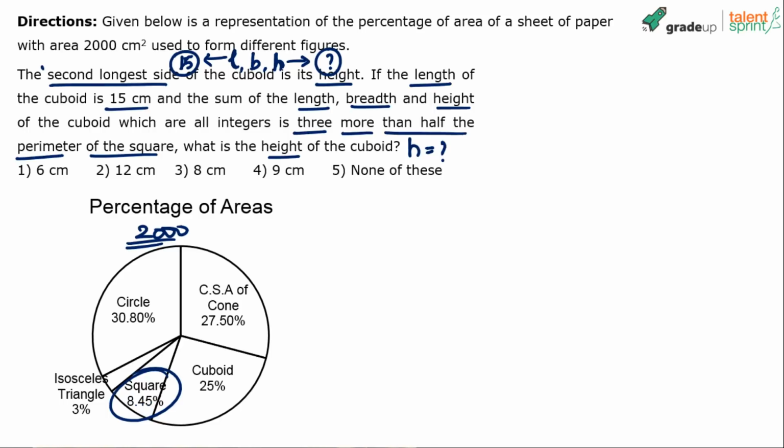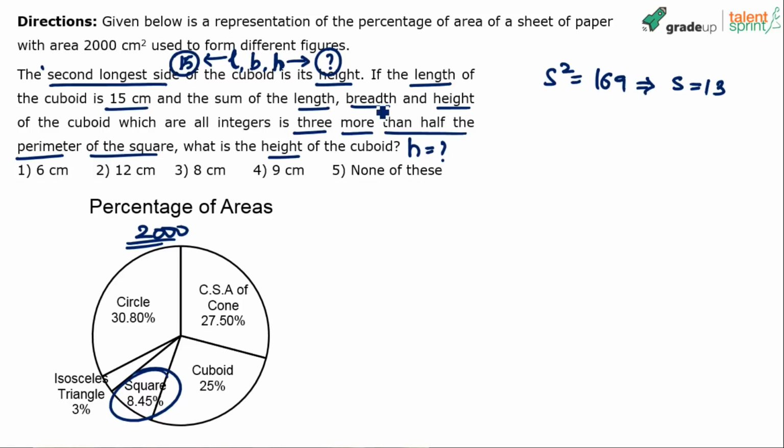Simply 8.45 into 2 is 16.9, into 10 into 20 basically you have to do. So it comes out to be 169. So area of the square is 169, right? S square equals 169, which implies the side of the square is 13. That's the first step. Side of the square comes out to be 13, right?